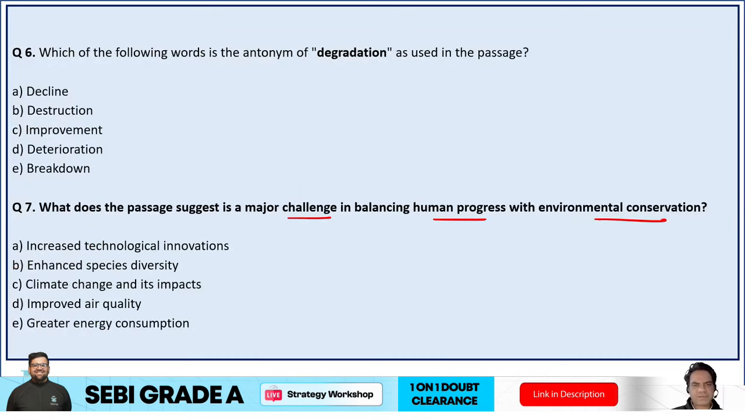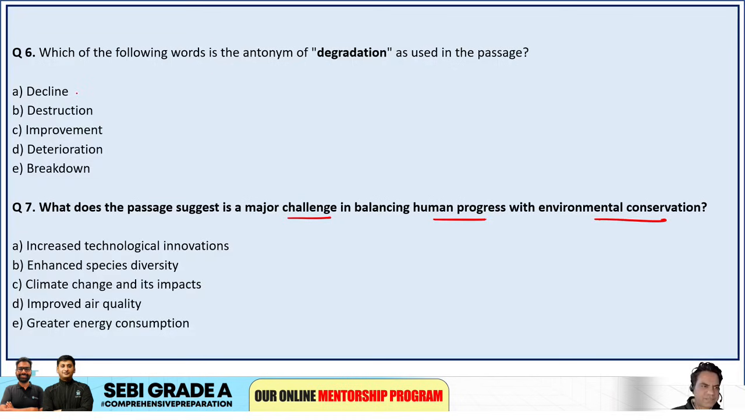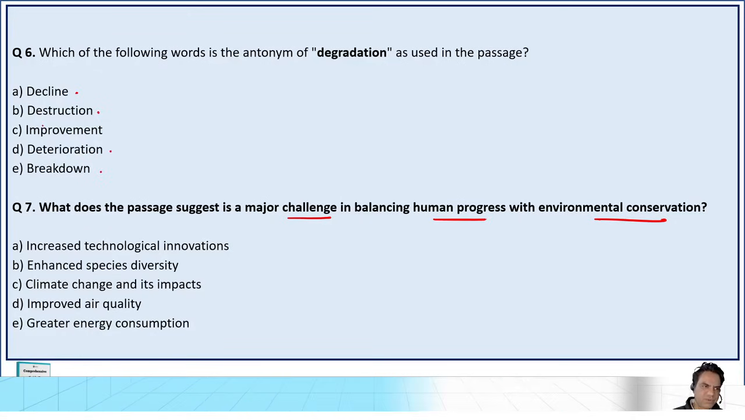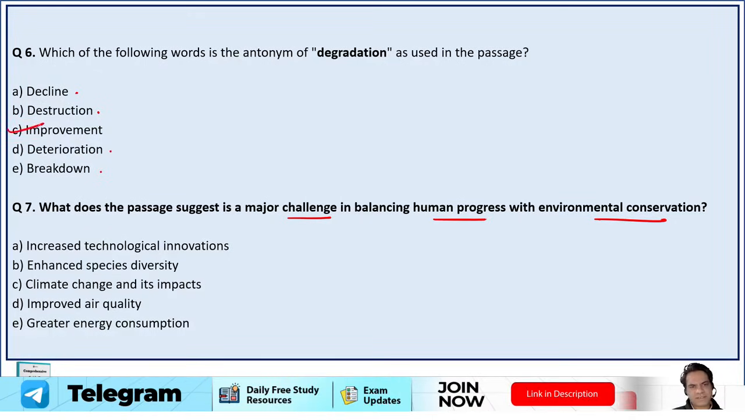And the antonym of the word degradation. Degradation, the opposite would be upgrade, to better something. So decline, destruction, no. Improvement, yes. Deterioration, no. Breakdown, no. Improvement is the right answer. Antonym, opposite of degradation is improvement.